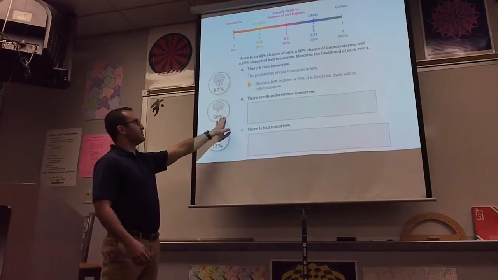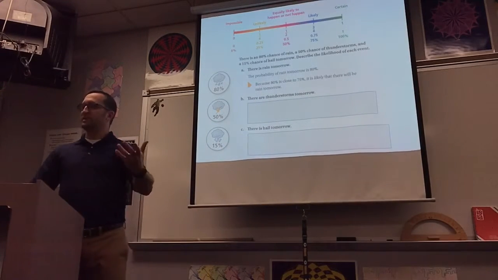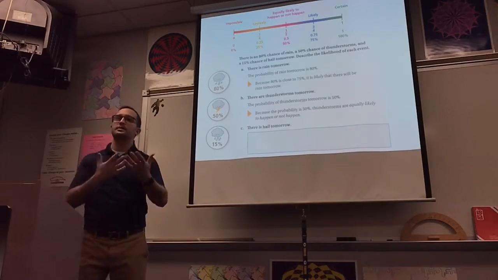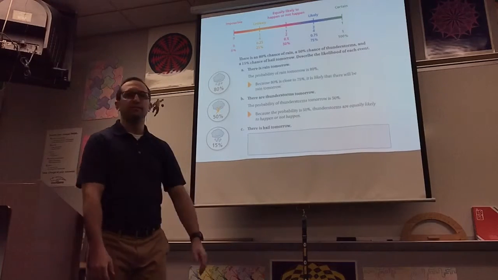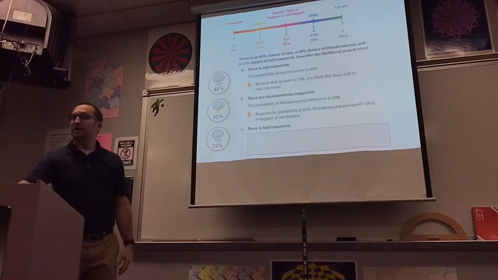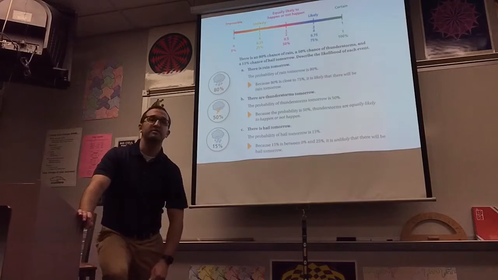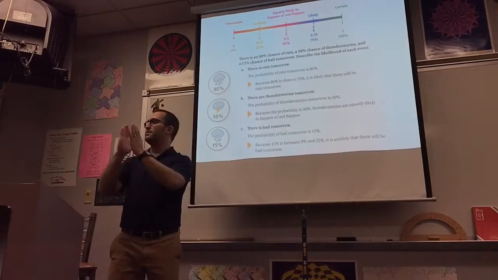What about this one? What do we think? Equally likely to happen or not, right? It could rain or it could not. It's equally likely, meaning that it's kind of a toss-up. And what about this one? That there's hail tomorrow. We would say unlikely. Impossible? No, it could definitely hail tomorrow, but it's not likely to happen. It would be unlikely. So those are the benchmarks for us.